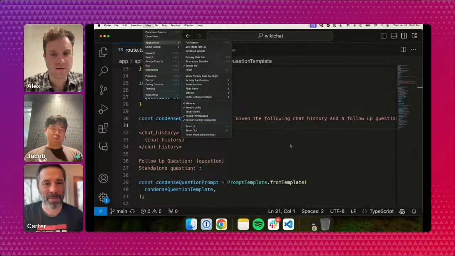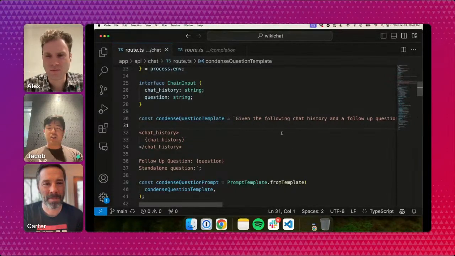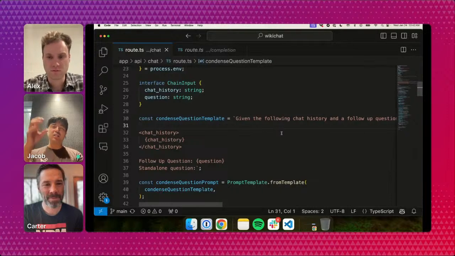And one thing with the formatting for chat history there, you'll notice it's in these HTML-looking tags. Different models are trained on different data. OpenAI's models are pretty good at parsing out these tags, and Anthropic's as well, and a few others, because they're trained on all of this data. So it's a convenient way to delineate where different parts of your prompts might start and end.